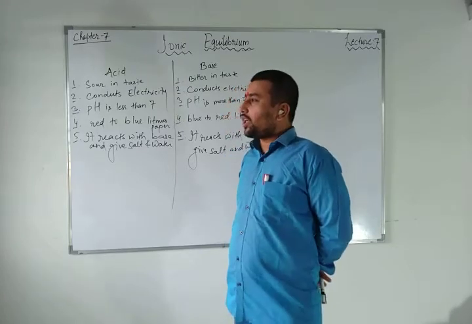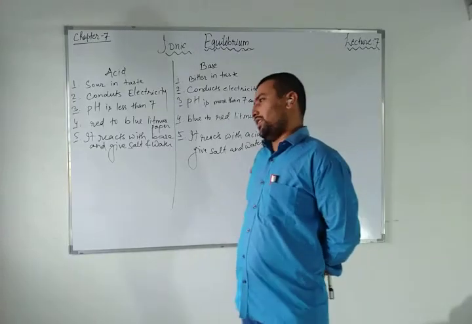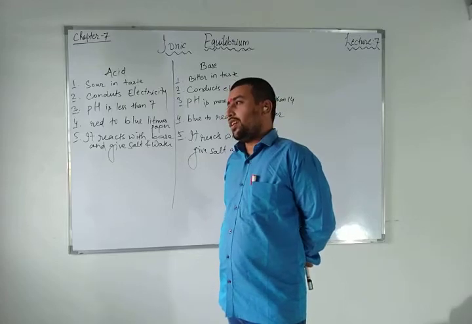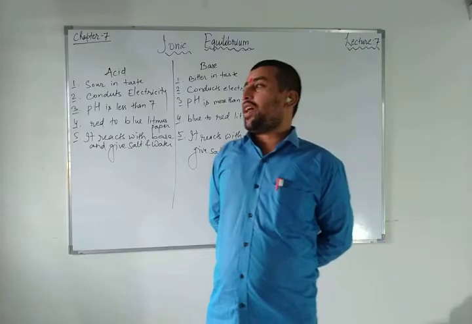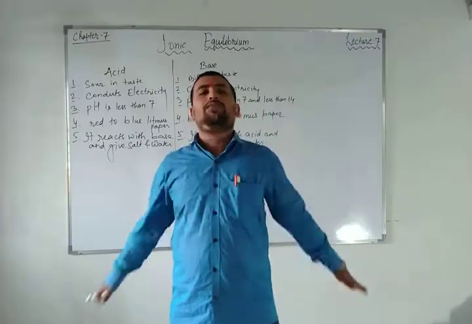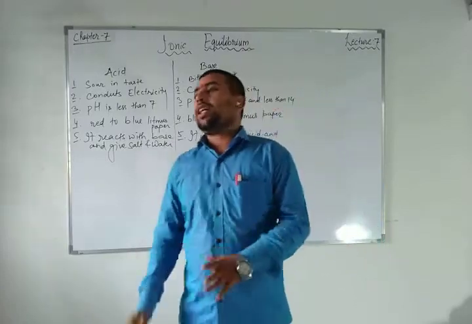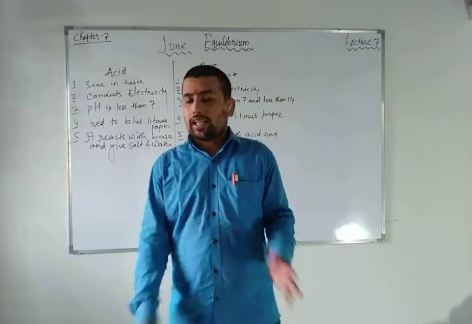But if you are dissolving the sugar into the water, it is not breaking down into ions. But if you mix salt into the water, then it is dissociating and that water will conduct electricity. So Michael Faraday classified this into two parts: electrolytes, which conduct electricity, and non-electrolytes, which do not conduct electricity.